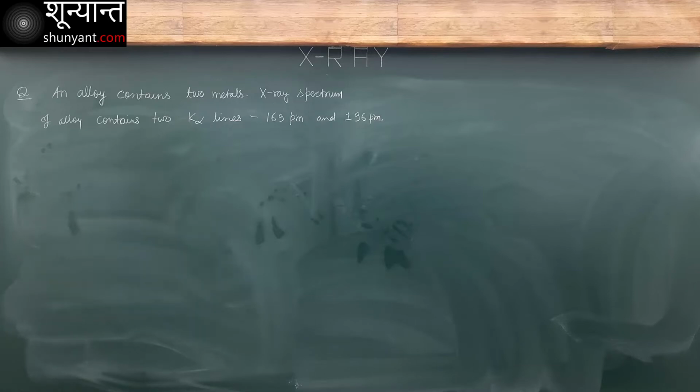Okay, the alloy contains two metals, and the X-ray spectrum of the alloy has two K alpha lines, 169 picometer.